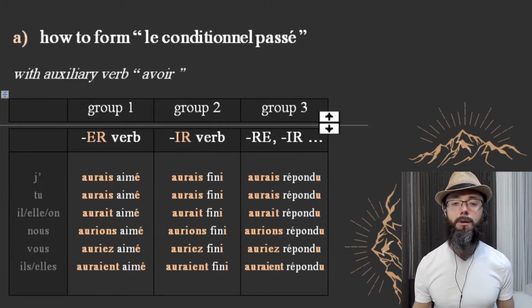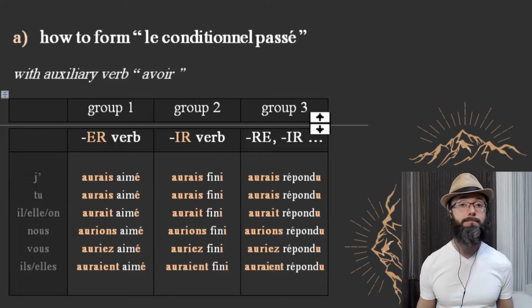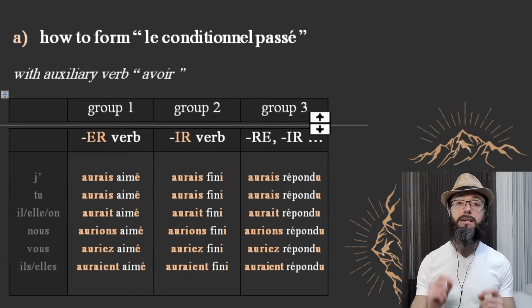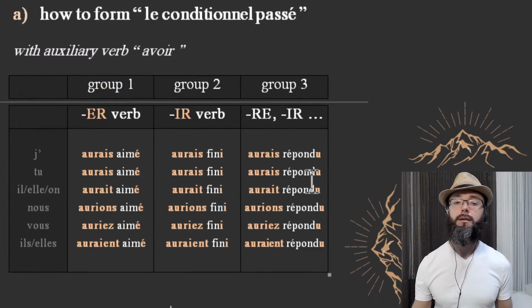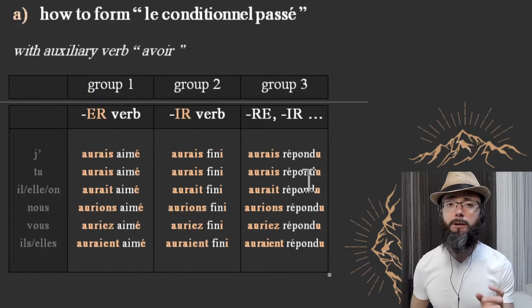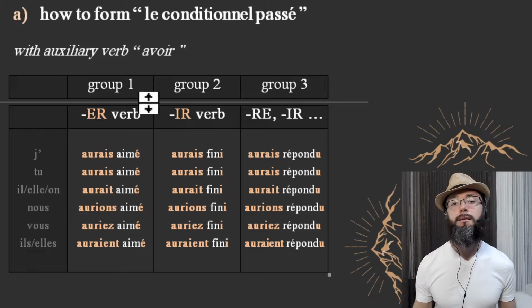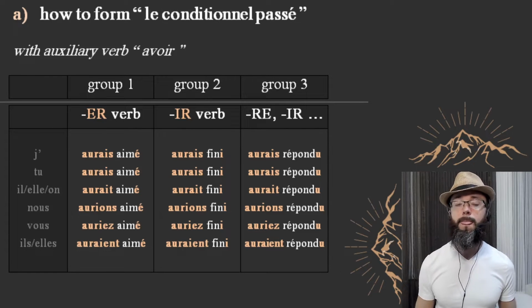How to form the conditionnel passé? Well, it's a compound tense, meaning you need the auxiliary verb avoir, to have, or être, to be, and you need to combine that auxiliary verb with a past participle.